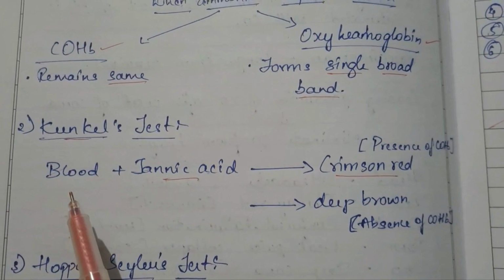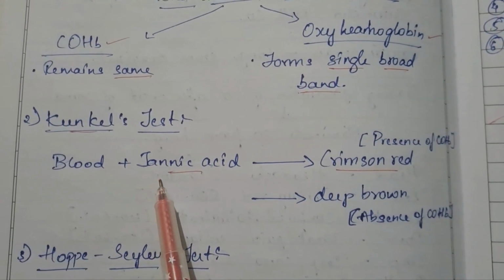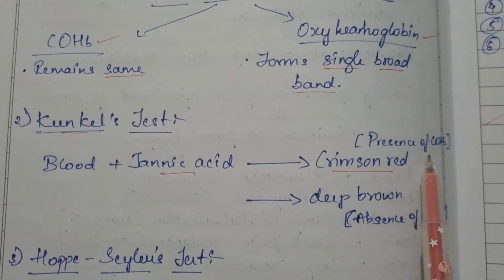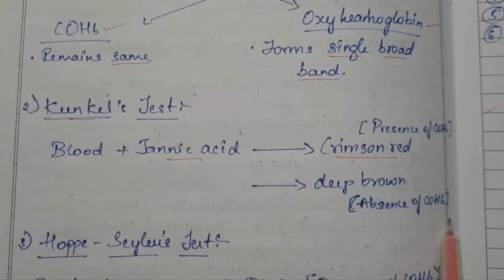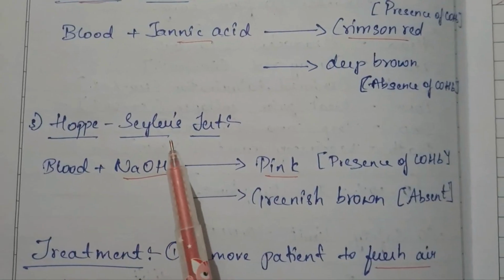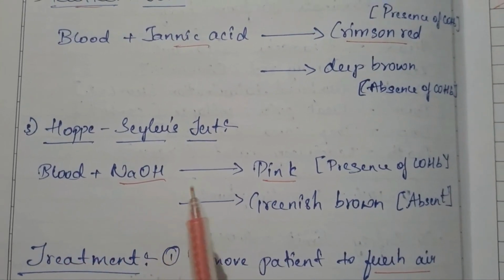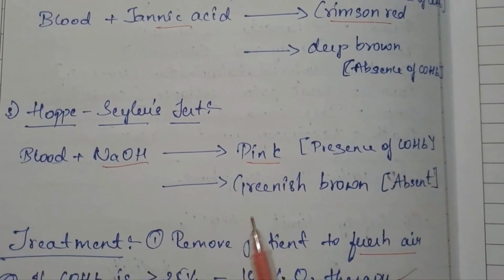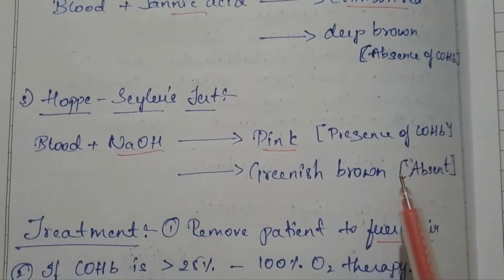Next is Kunkel's test. In this, when blood reacts with tannic acid, crimson red indicates the presence of carboxyhemoglobin, and deep brown indicates the absence of carboxyhemoglobin. Next is the Hobbs-Sayers test. When blood reacts with NaOH, pink color indicates the presence of carboxyhemoglobin, and greenish brown indicates the absence of carboxyhemoglobin.